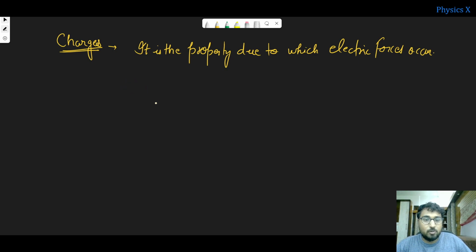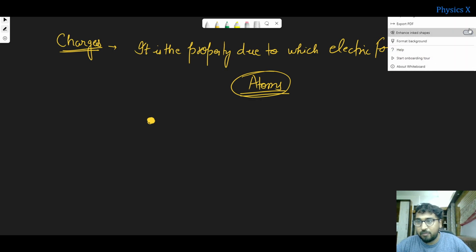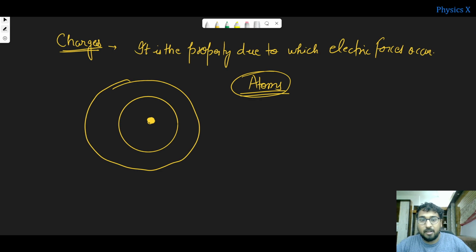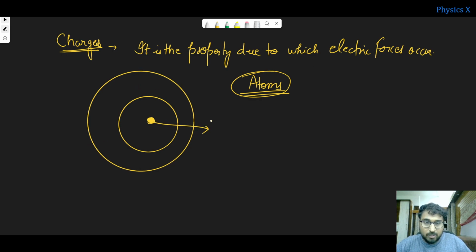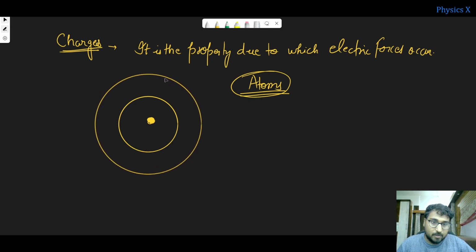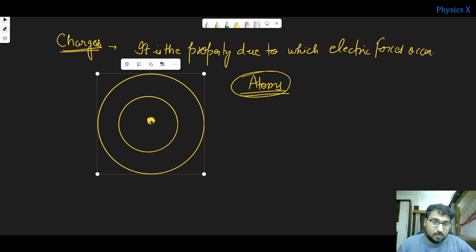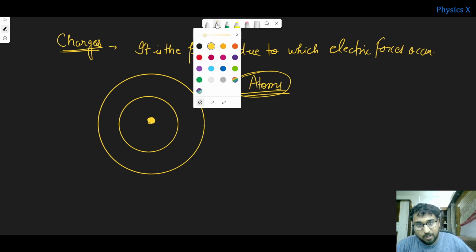You know that charges are of two types. Let us go into the fundamental level, right? Everything is made up of atoms. The fundamental unit is nothing but the atom. You know the construction of the atom. It is like this, right? So this is, let us say, your nucleus. Let me draw it in the center only, right? So this kind of structure you have for an atom.